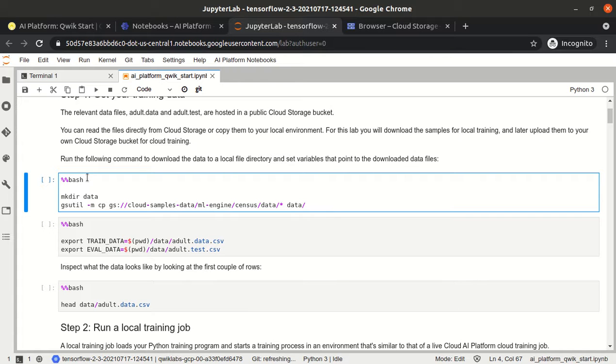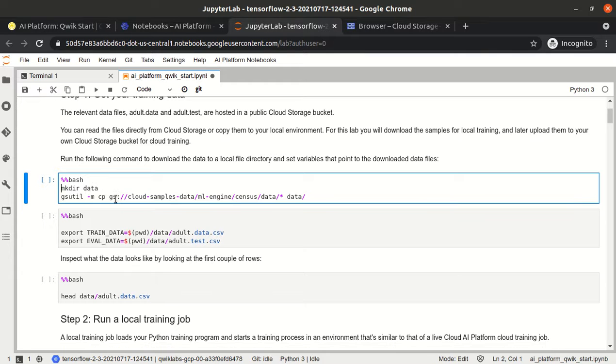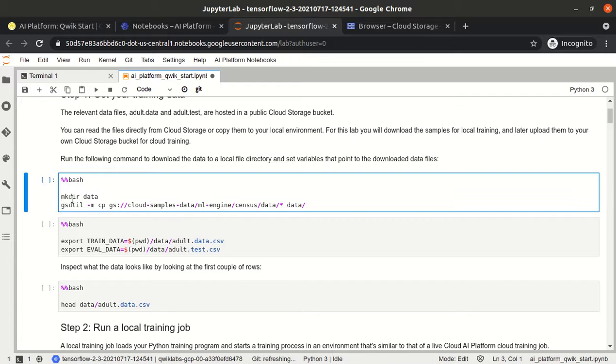There is one, what do we call this, a magic operator. Yes, we can call this a magic operator. So there are two options: either we can use this exclamation mark to run any bash command, or rather than writing an exclamation mark for each and every command, in the particular cell we will use the percent sign and bash. So it will automatically treat whatever commands are written in this cell as bash commands.